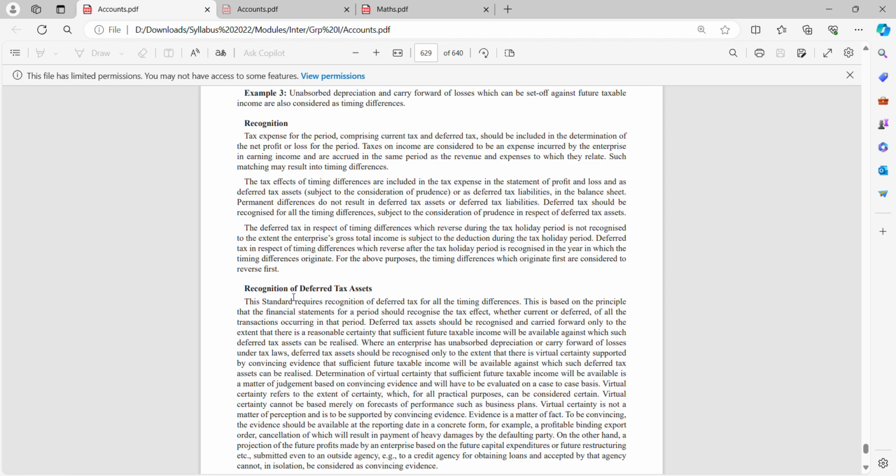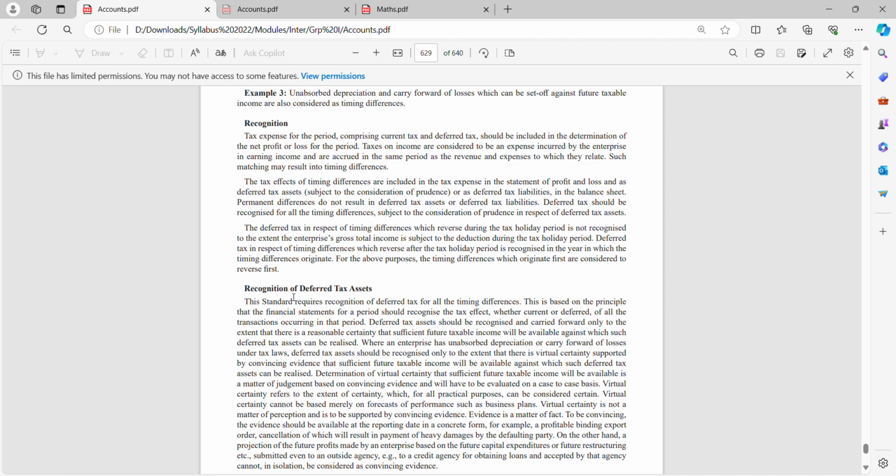Yeah. So what happens is, suppose you have paid a little extra. I am an accountant and I have paid a little extra tax. After my audit, I came to know that I have paid a little extra tax. That is known as deferred tax asset.